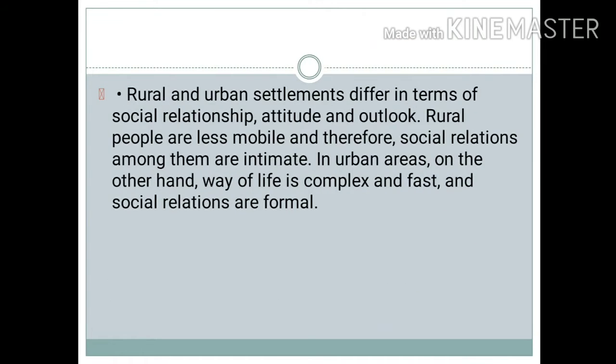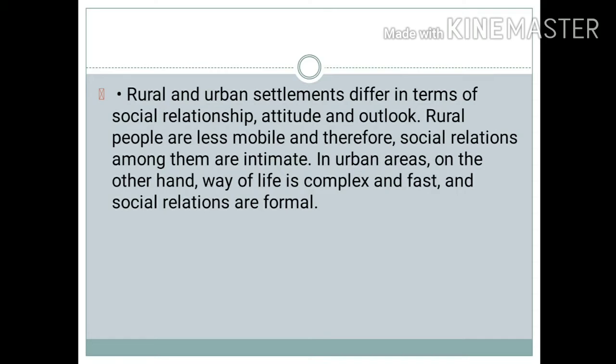The third difference between rural and urban settlement is that they differ in terms of social relationship, attitude and outlook. Rural people are less mobile, that means they move less, and therefore social relations among them are intimate. In urban areas, on the other hand, the way of life is complex and fast and social relations are formal.